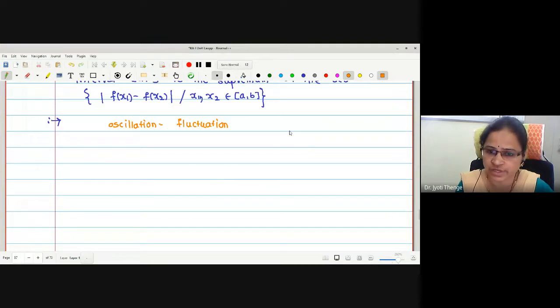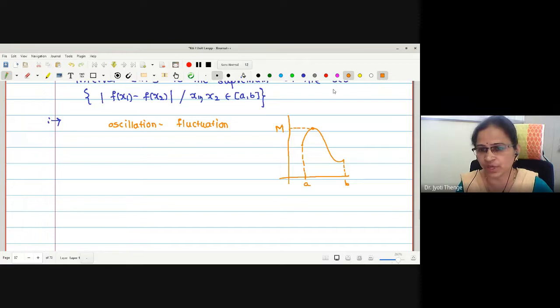Suppose, let me draw a sketch for the sake of understanding. Suppose this is our function, say f, defined in the interval a to b. Then what is the suprema value of the function? Looking at the curve, may I say this is the suprema point? Let me denote it by capital M. And where I am observing the infima, here it is the infima, no?